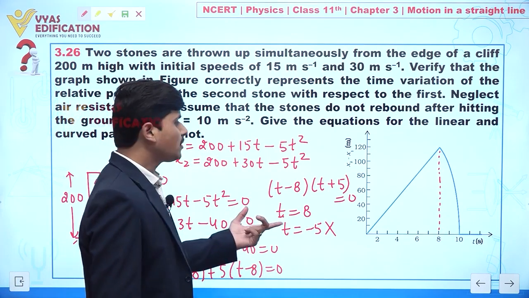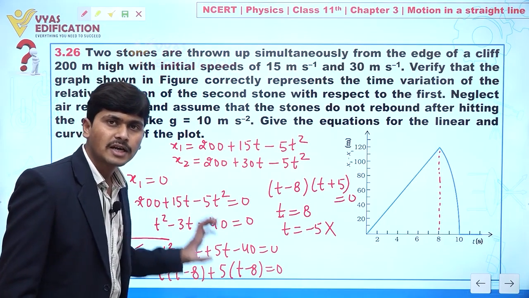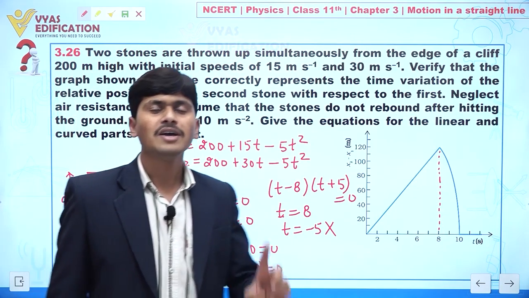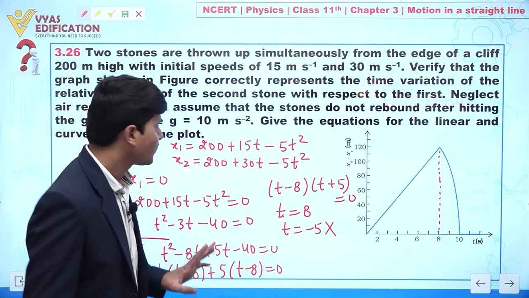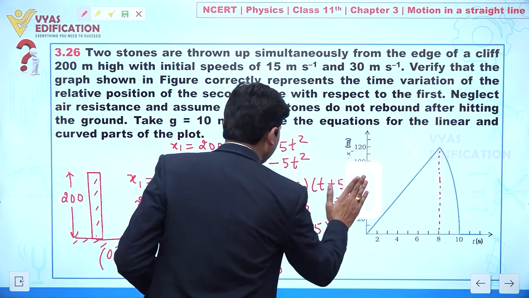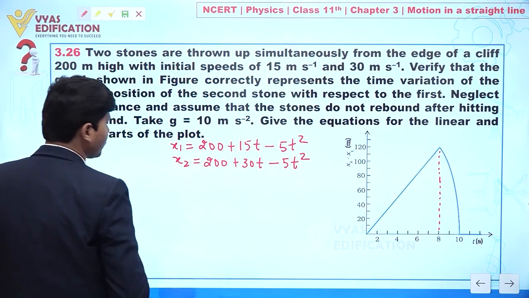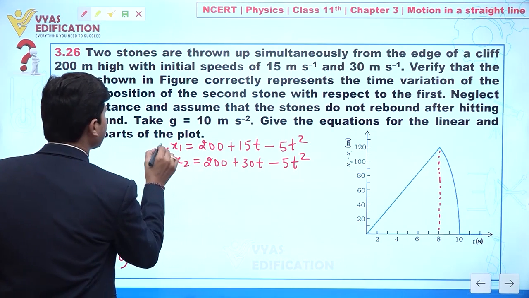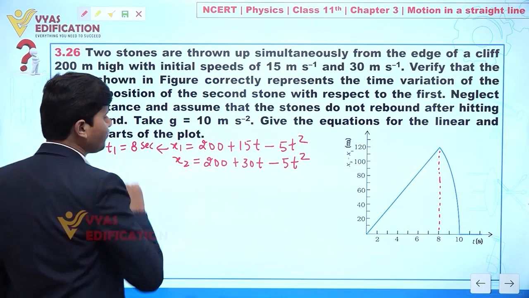So stone number 1 will come to the ground at time t equal to 8 seconds. I am writing here that this particle comes to rest at t equal to 8 seconds.